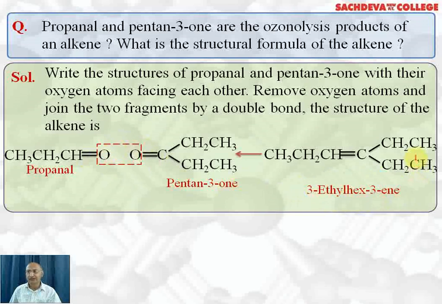Start counting from this side: 1, 2, 3, 4, 5, 6. So at the third carbon there is an ethyl group. So we have written 3-ethylhex-3-ene. That is the alkene which on ozonolysis followed by reduction will give us propanal and pentan-3-one.